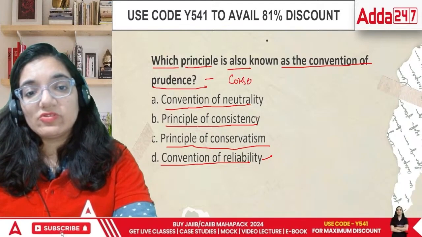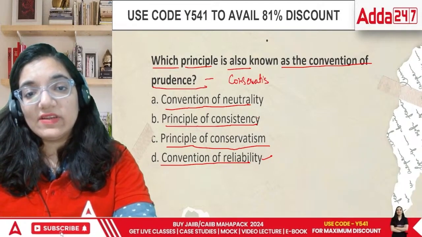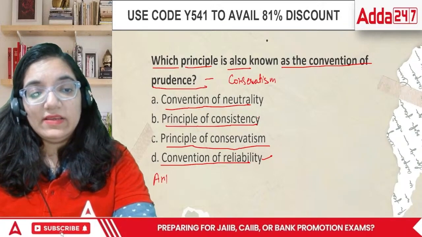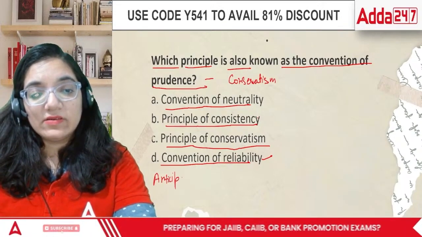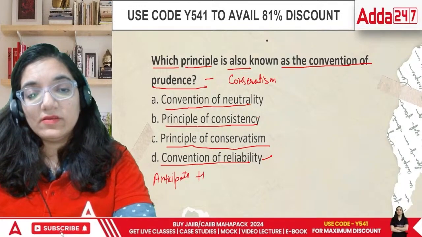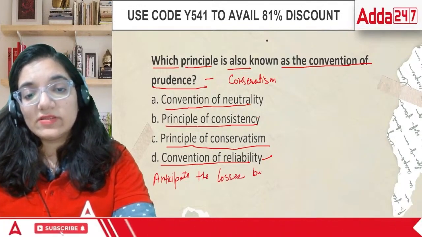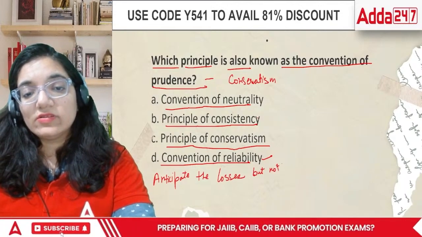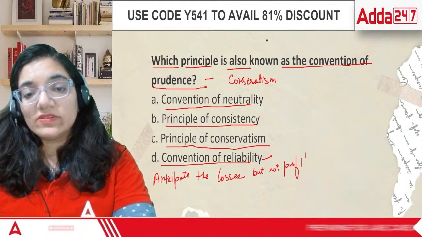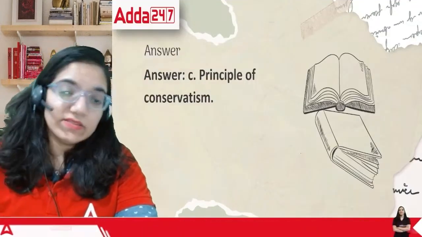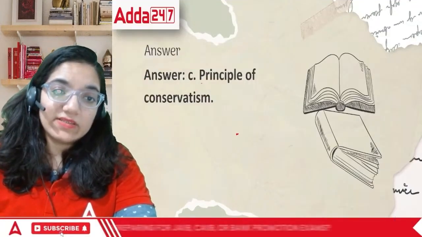Prudence or conservatism says: anticipate the losses but not the profits. That is the principle of conservatism.